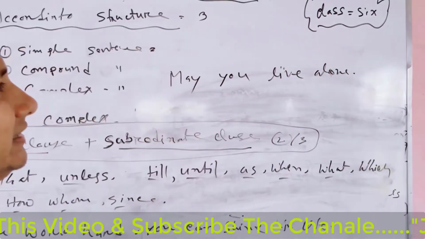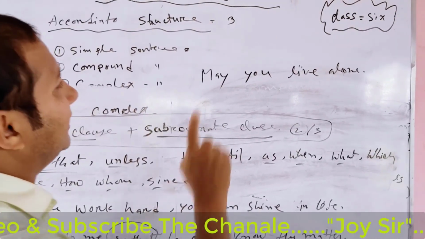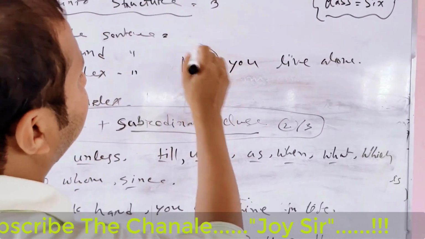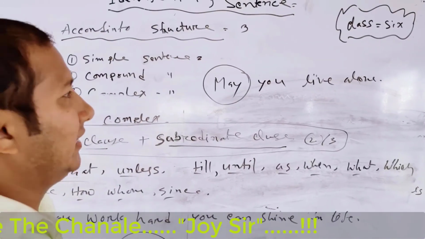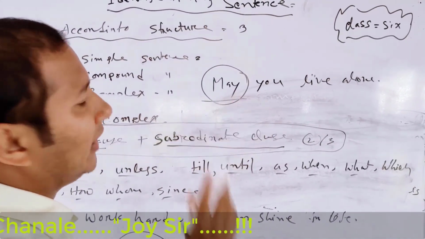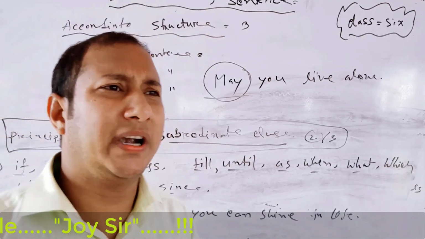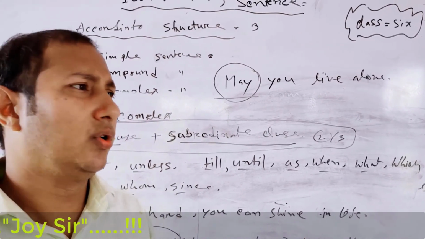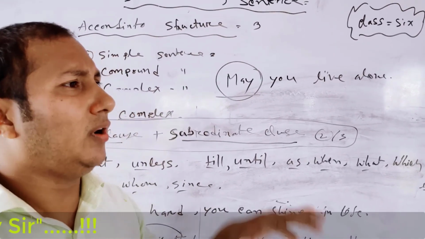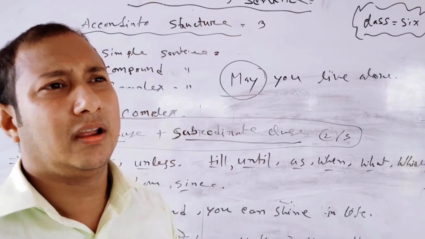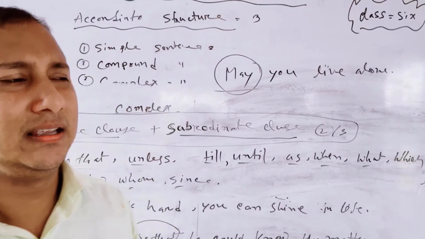What kind of sentence is it? Yes, it is an optative sentence, because it starts with may. All optative sentences start with may. So first of all, know the rules of the sentences.